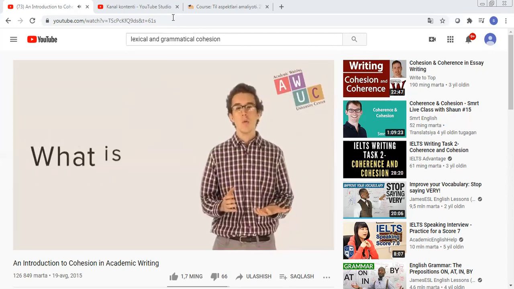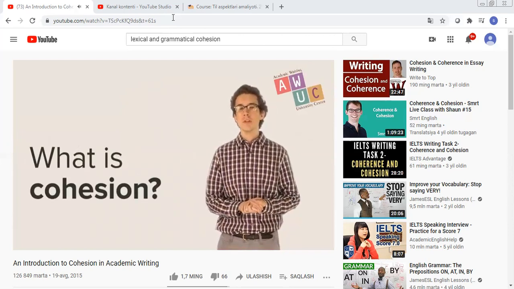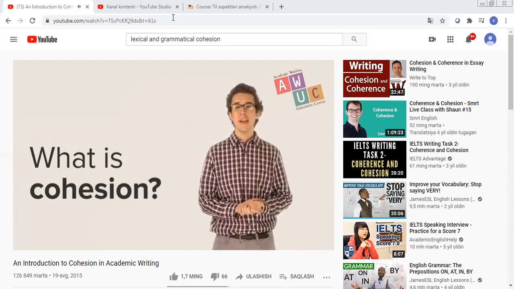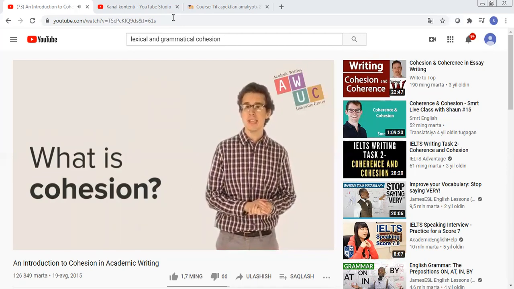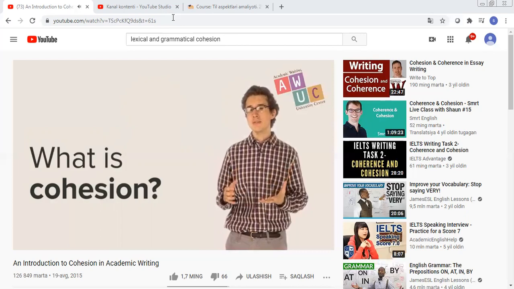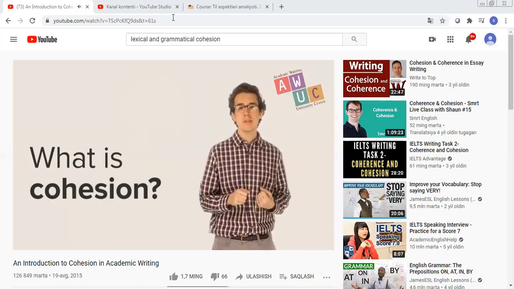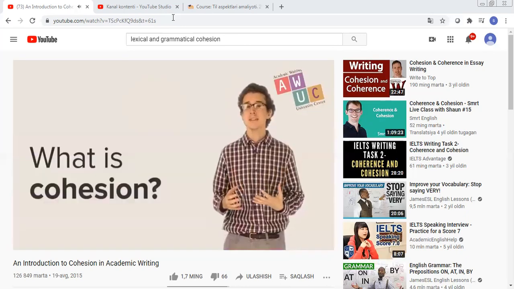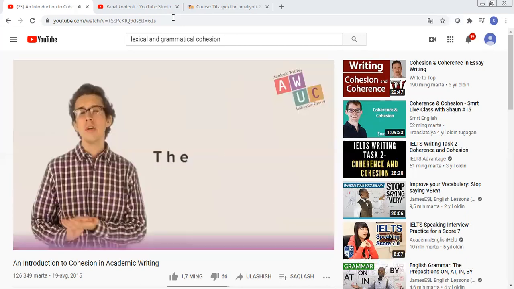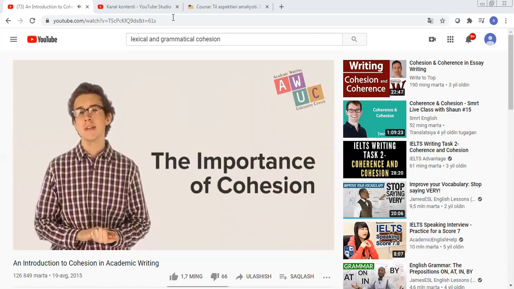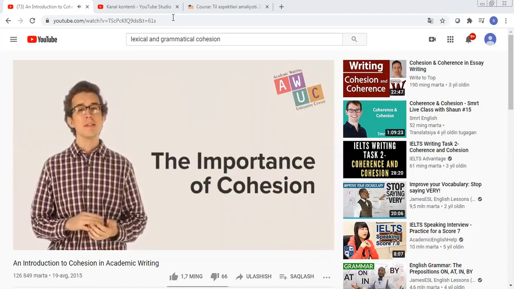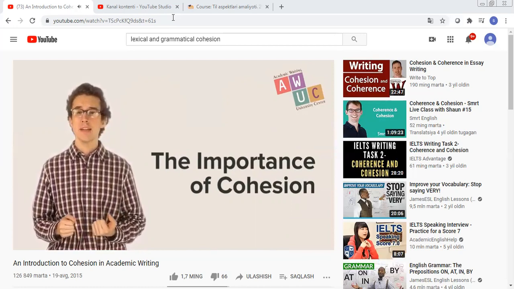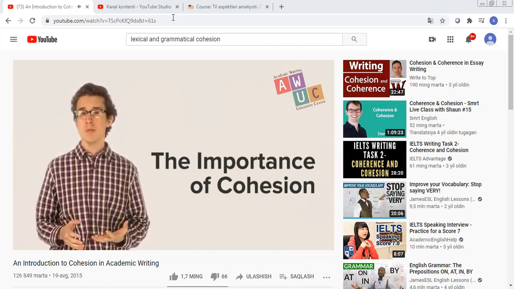Part 1. What is cohesion? Cohesion refers to the way we use vocabulary and grammatical structures to make connections between the ideas within a text. Cohesive devices are the words and strategies we use to make the meaningful connections between ideas within a text clear to the reader. Cohesion is a vitally important characteristic of good academic writing because it promotes clarity. The sentences and paragraphs within an academic text should all be related to one another.